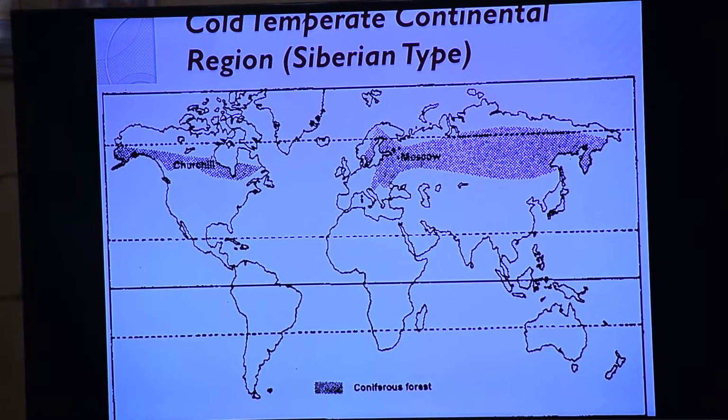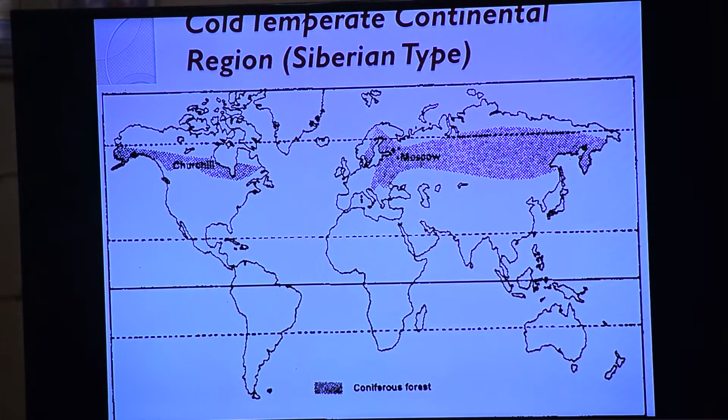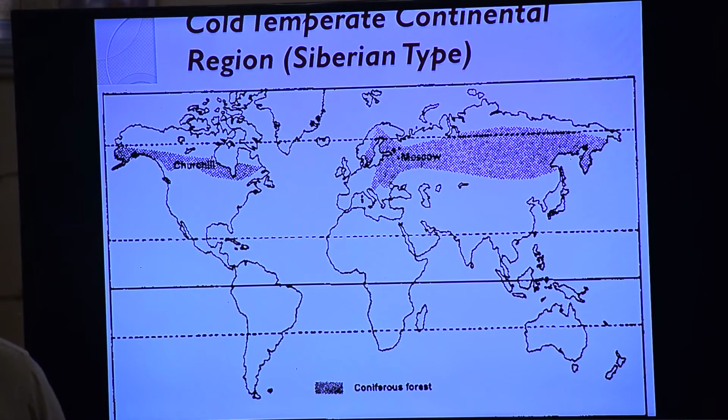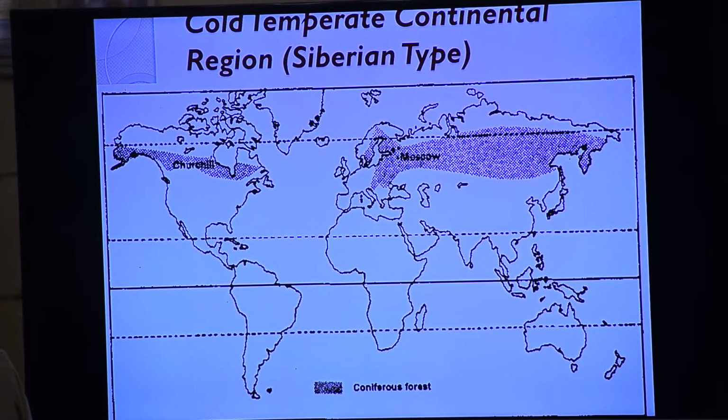And the coniferous forest is found in the largest amount in Russia. Therefore, in Russia the coniferous forest is known as taiga. Therefore, it is also known as the taiga type of biome.